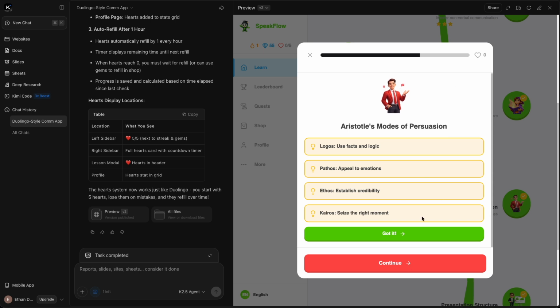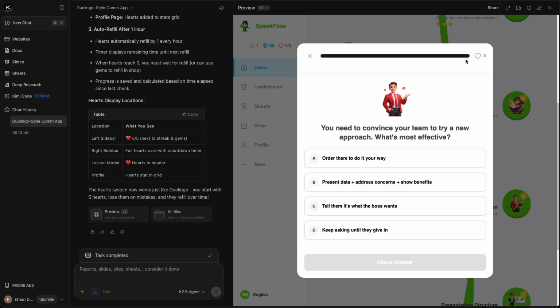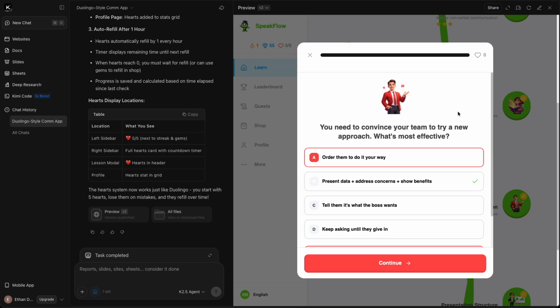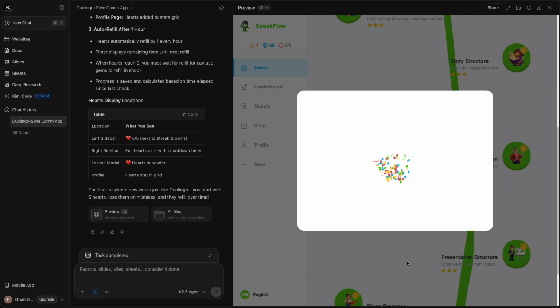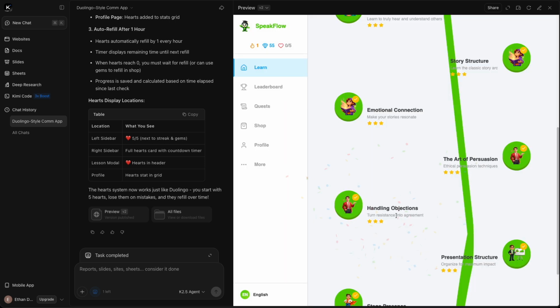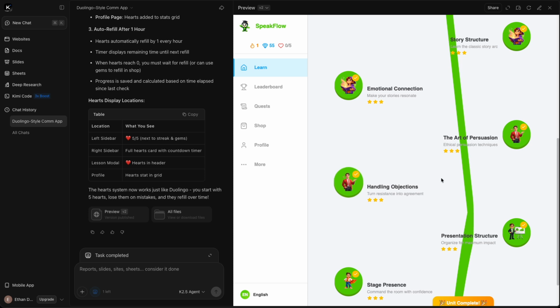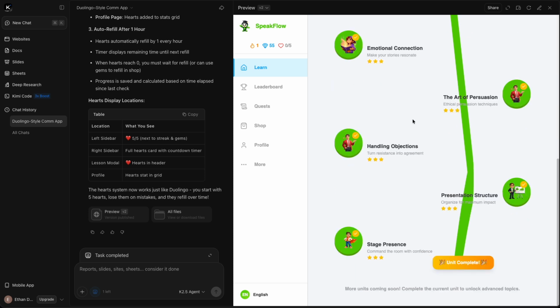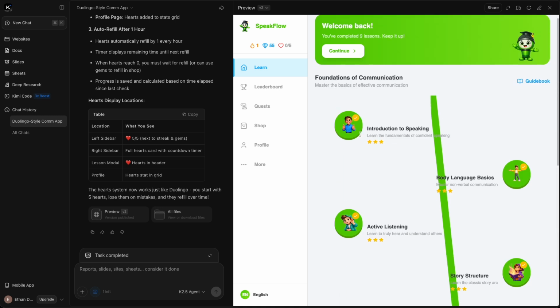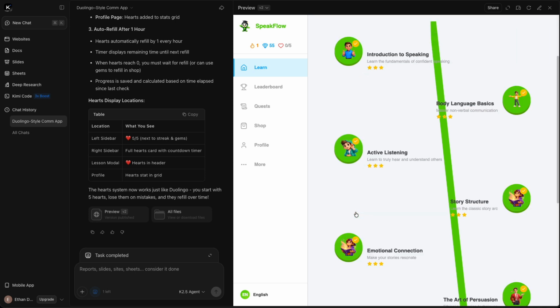But now we've got 0 hearts, we should not be able to continue. But I can continue. So it should have killed me out of the game. But let's see if we go to negative hearts now. No, it just maintains 0. But I'm still able to... No. Okay, so it allowed me to complete the lesson, but I am no longer able to click into any of the modules here. So that is working correctly. I think it should have kicked you out as soon as you lose the life, but close enough. Honestly, that is bang on.